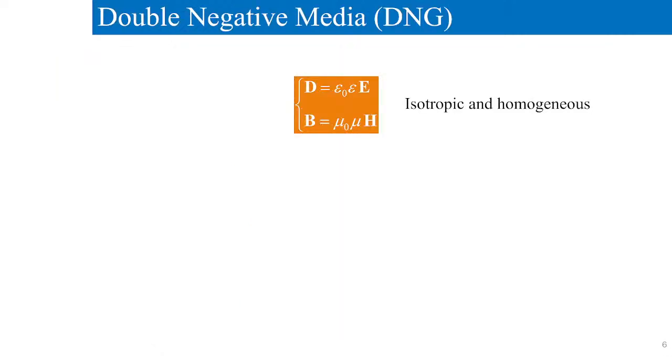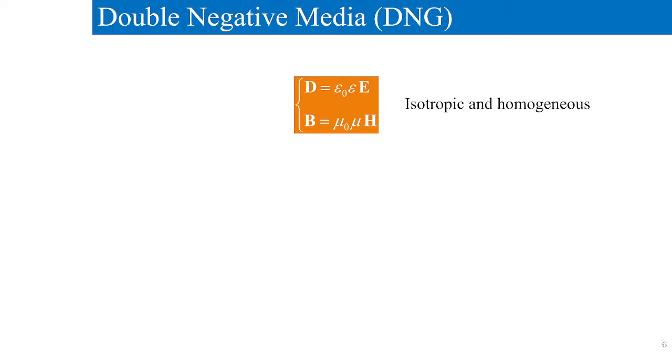Accordingly, we can classify the media as double negative media or any other media. So mediums we can classify according to electromagnetic characteristics. Let us consider an isotropic homogeneous medium.